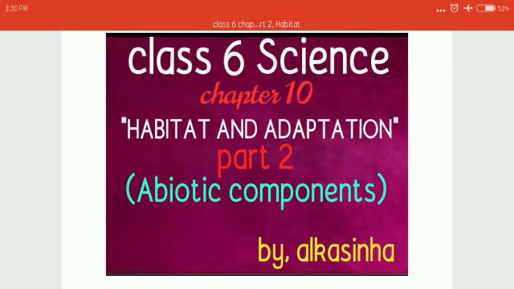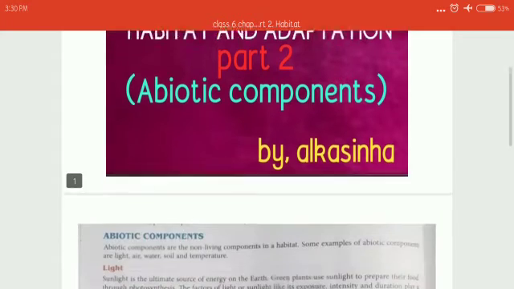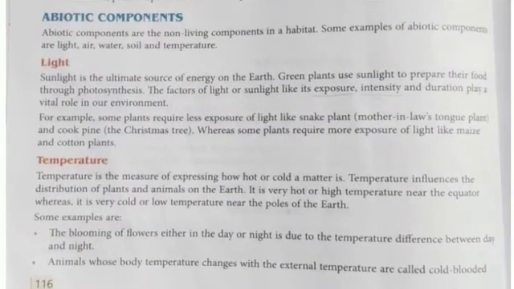This is Chapter 10, Habitat and Adaptation, Part 2: Abiotic Components. Let's see what abiotic components are. Abiotic components means non-living components in a habitat, in a surrounding, in an environment. Some examples of abiotic components are light, water, soil, temperature, sunlight. All these things are your abiotic components.